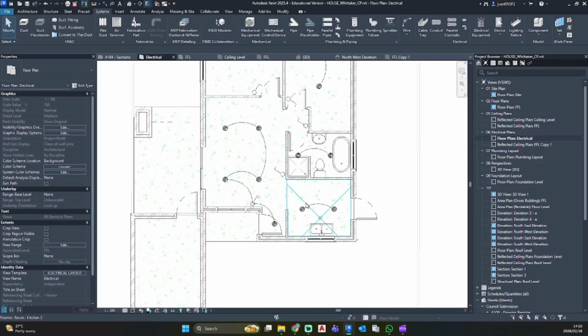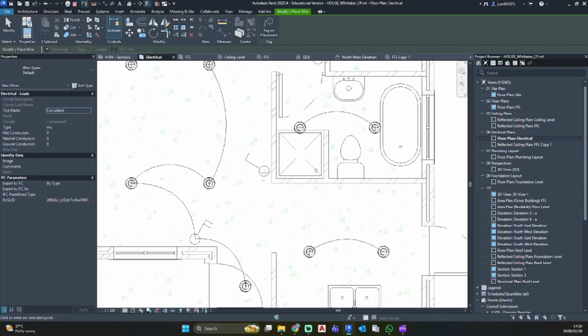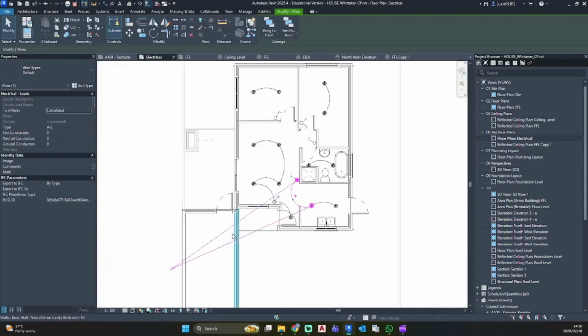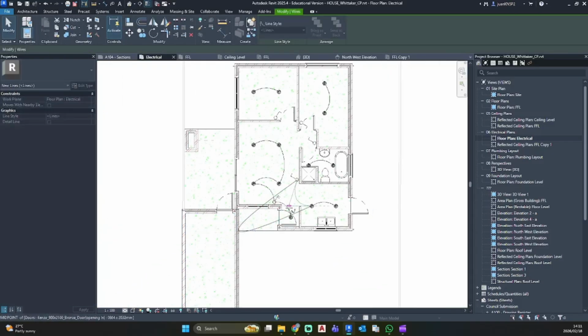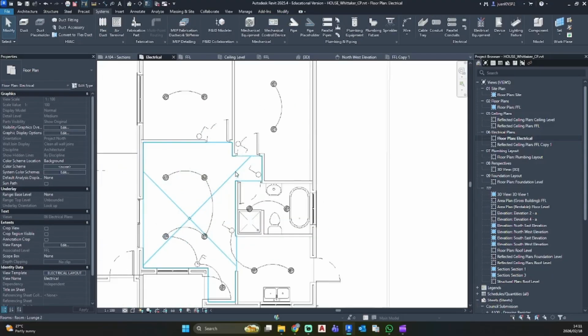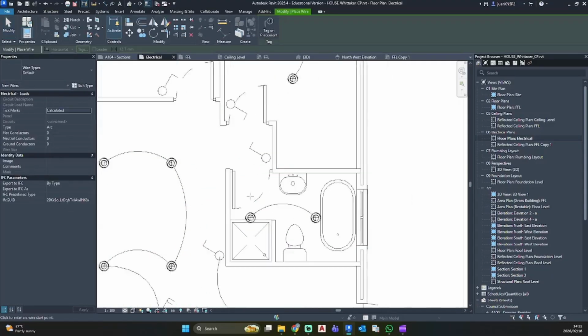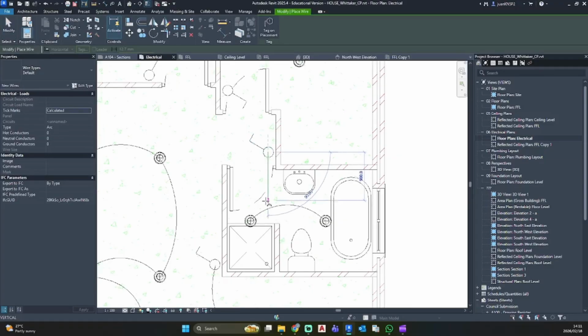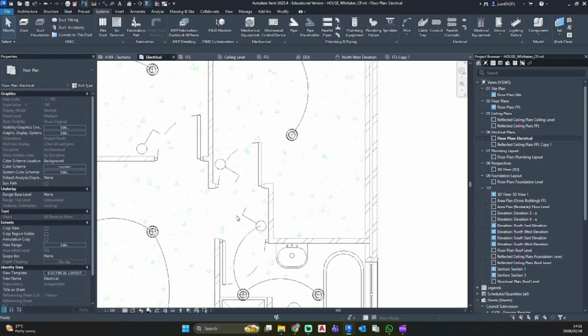And now we are going to connect the rest of them. So wire once again from this switch, I want it to point in this direction. Click there, and I'm just going to neaten this one up. And now let's quickly do the rest. This one, I want him to end that way. Select that.